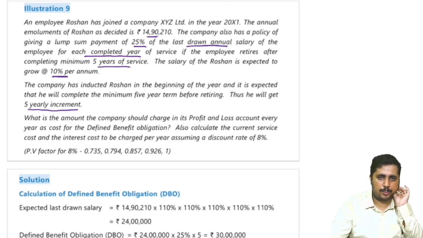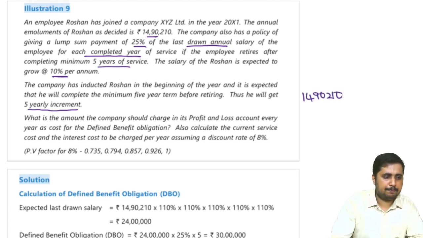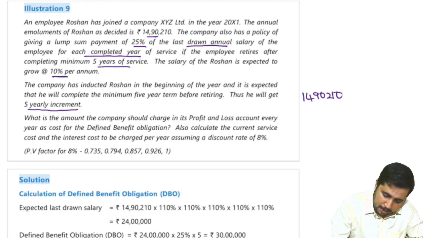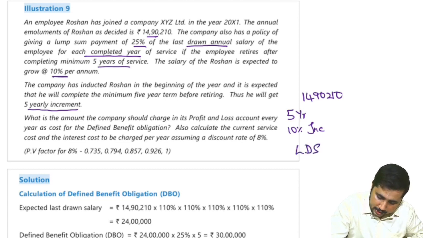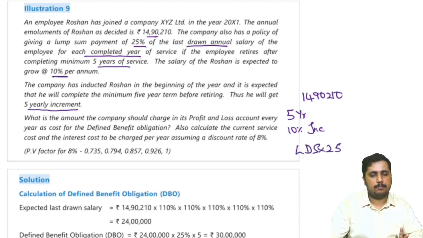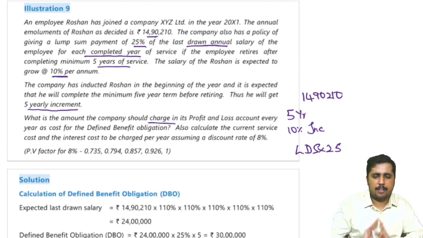Okay, this is the question given for us. So basically his initial salary is 1490-210. Correct? That is the initial salary. There will be a 5-year term, 10% increment. If at all we keep on adding it for 5 years, we are going to get the total amount of salary at the end of last year. That will be the last drawn salary. According to the question, last drawn salary into 25% is supposed to be paid. So that amount will be recognized over a period of 5 years. That will answer your first part. What should be the total charge in its P&L divided by 5?